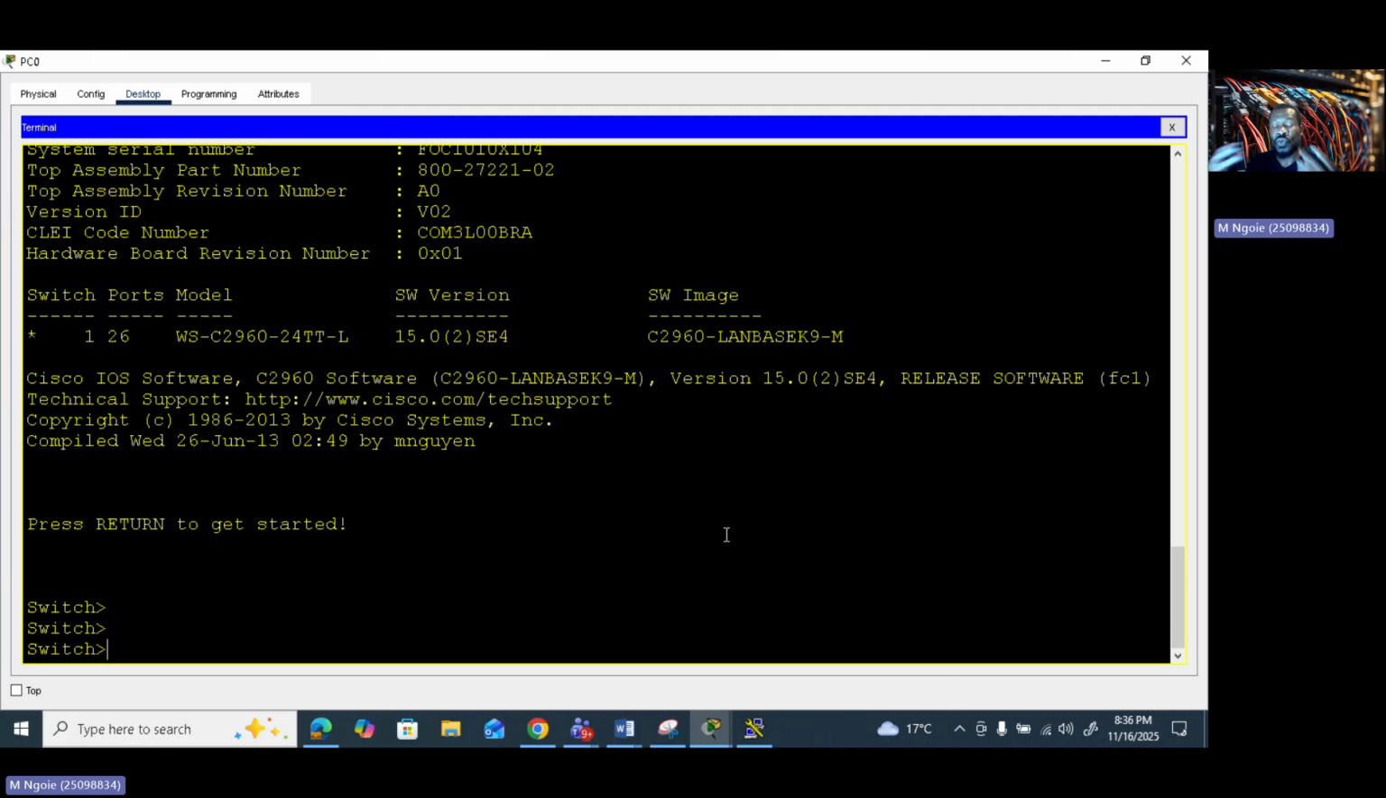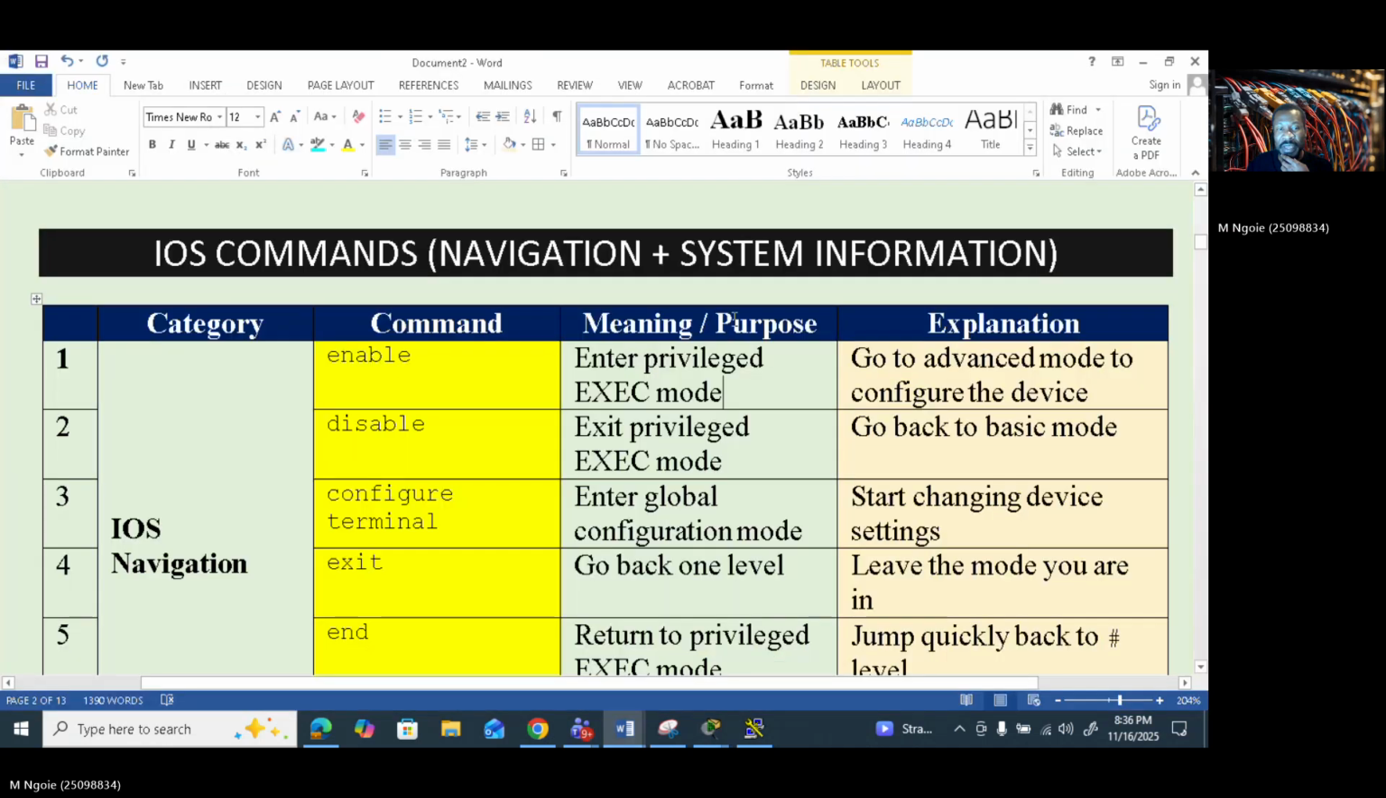So what to do when you access your device for the first time? Okay, let's say you are here. Now, what are the 17 commands that I'm explaining now? So this is my document that I'm gonna use. The first one is enable. This command will allow you to go to what we call privilege mode or the exec mode. So this command will allow you to go to advanced mode to configure the device.